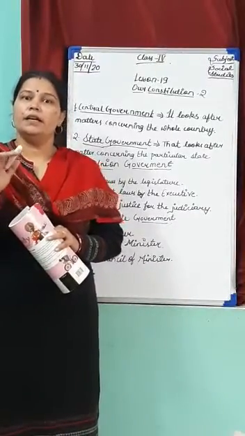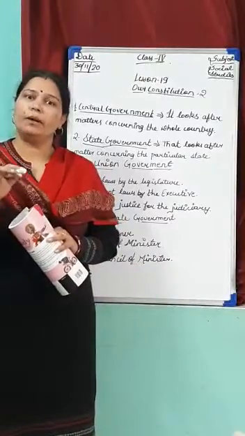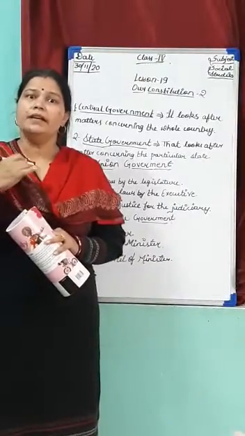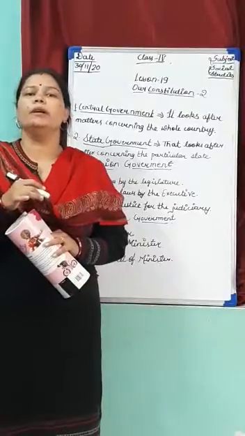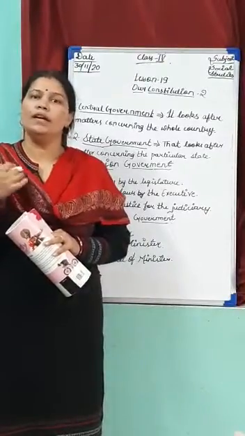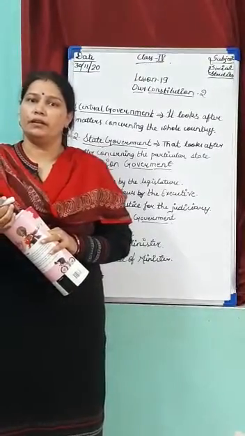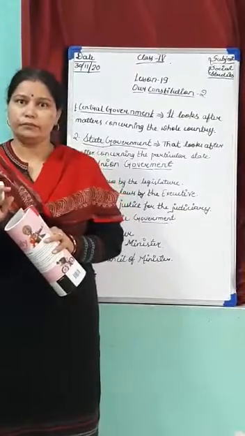Clear? State government looks after the particular state, and the central or union government looks after the whole country.